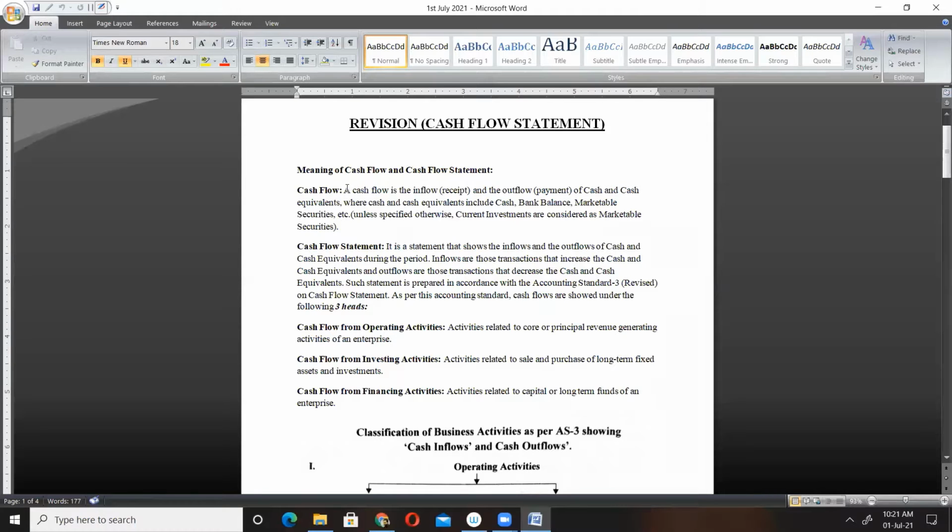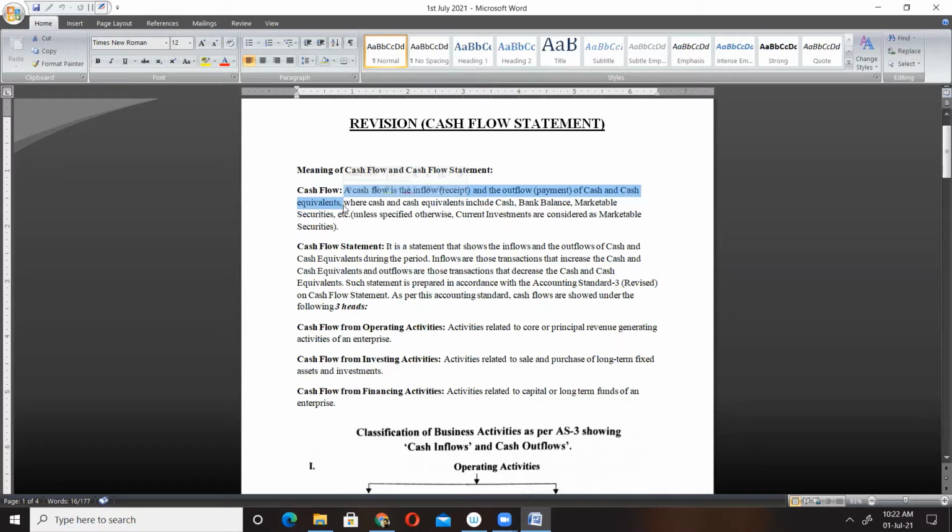Here you see cash flow. A cash flow is the inflow, meaning receipt, and the outflow, that is payment, of cash and cash equivalents. Not only cash but cash and cash equivalent. Cash means cash in hand and cash at bank, and cash equivalent means items which are not actually cash, but can be very quickly converted into cash, which includes marketable securities.